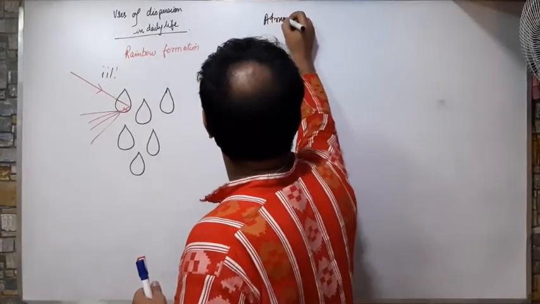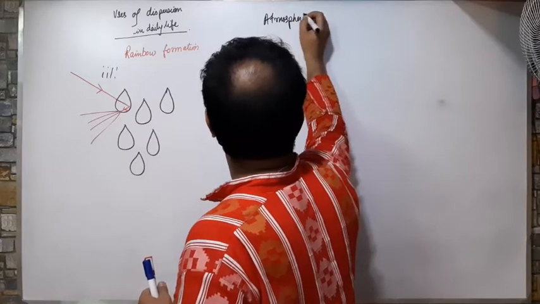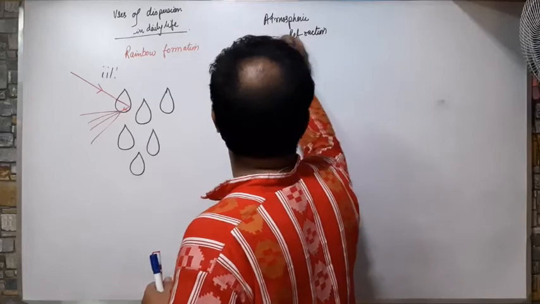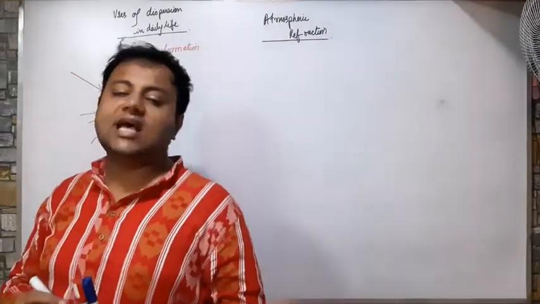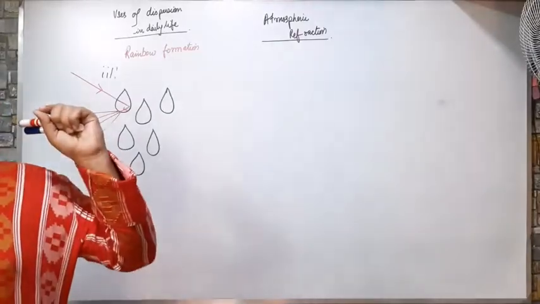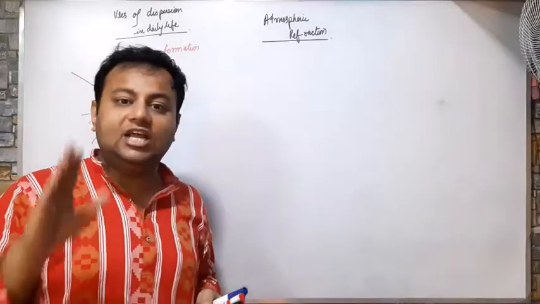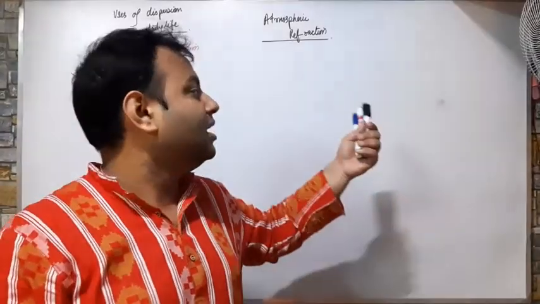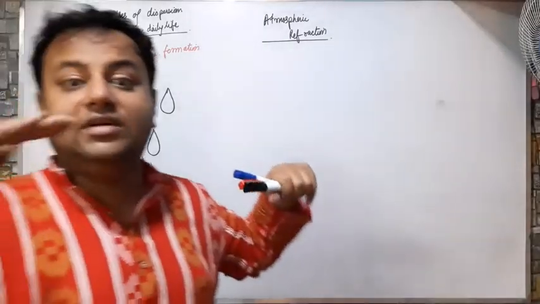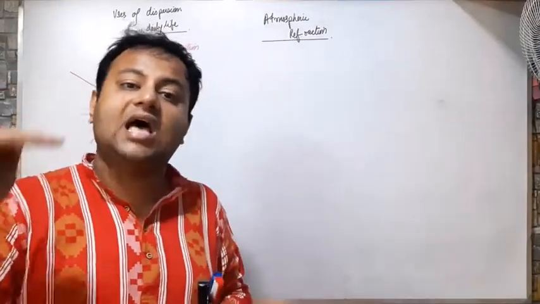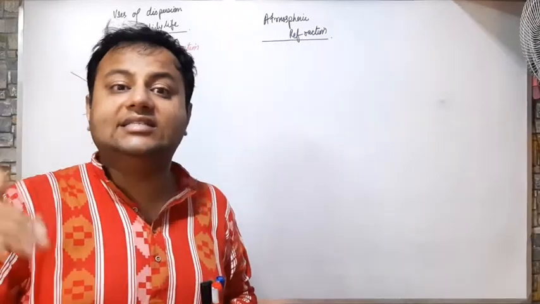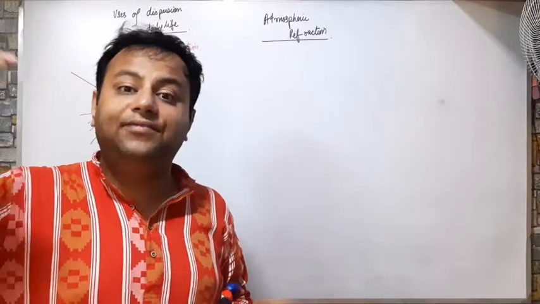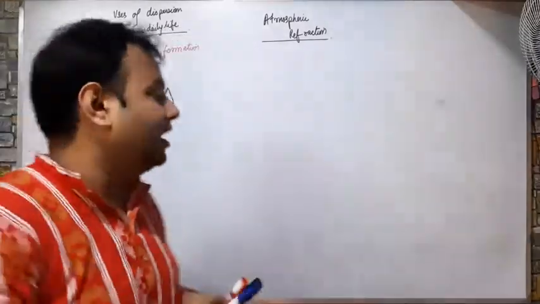atmospheric refraction. Now, what is this atmospheric refraction? The layers of atmosphere are generally not of the same density. I told you in the previous classes also that the atmosphere is made up of different layers, and all the layers have a particular density. As their densities are different, the light has to travel through various different layers before reaching the earth.